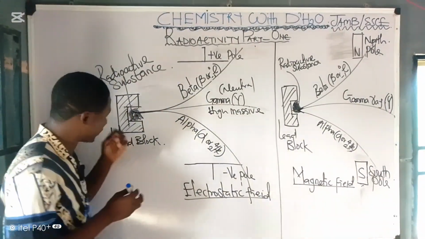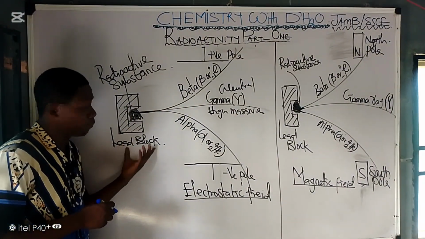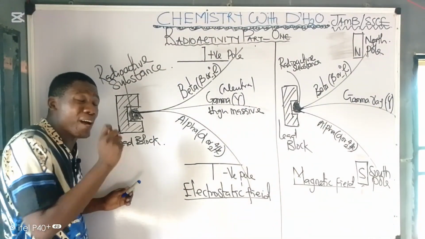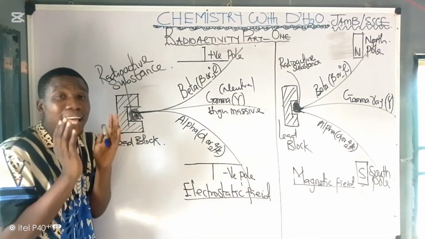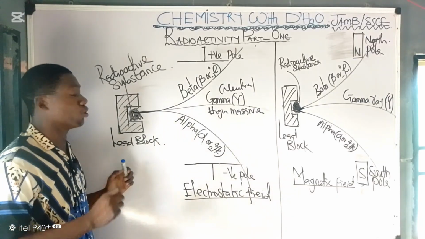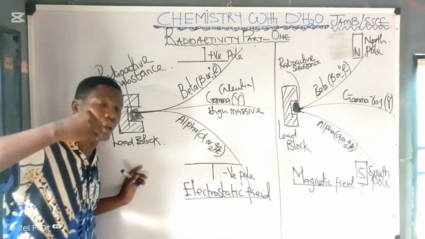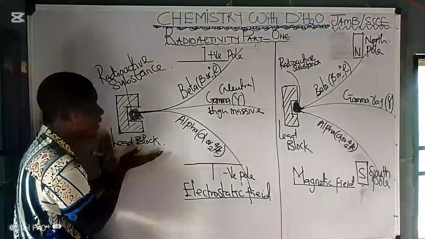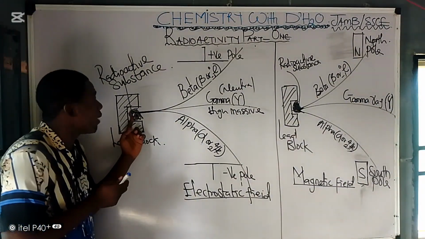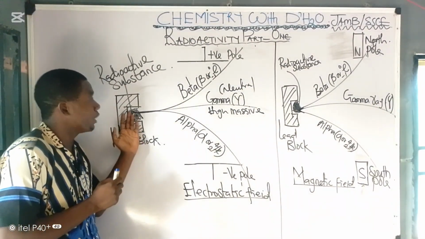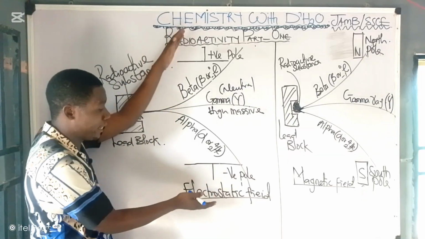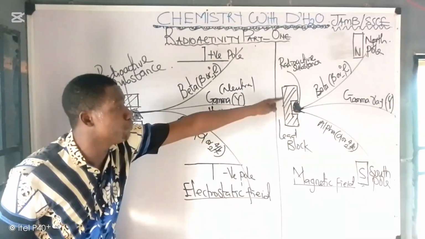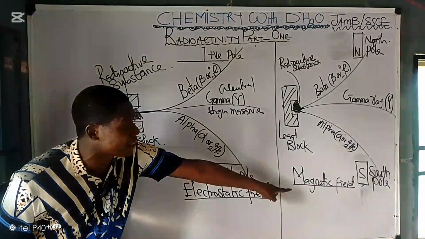Now, you must understand something here, that you have a lead block here. Why? Because radioactive materials are best stored in a block lined with lead. Okay, so the best material for storing radioactive substance is your lead block. So you have a lead block here and you have the radioactive substance here. Now the radiation comes and becomes deflected in the what? Electrostatic field. Now let's look at the behavior in a magnetic field.